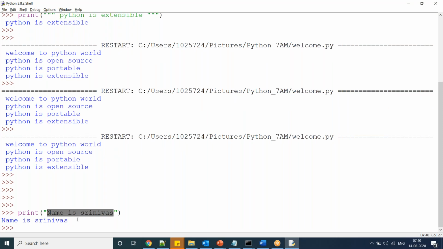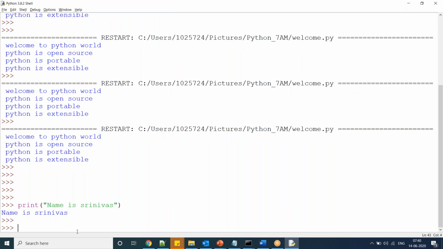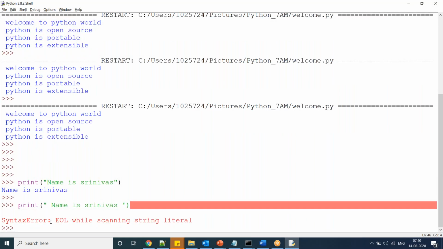Now here I started with double quotes, name is Srinivas, and ended with single quotes. Observe, syntax error. Both should be the same: both single quotes or both double quotes.